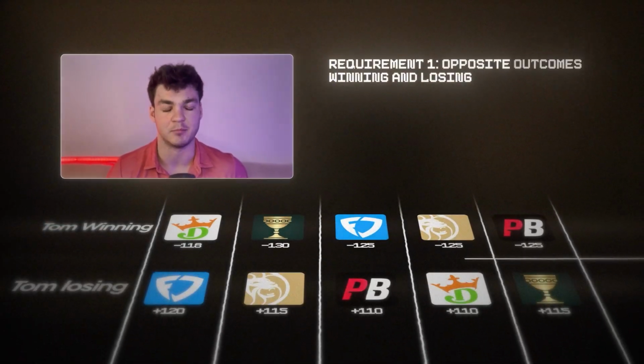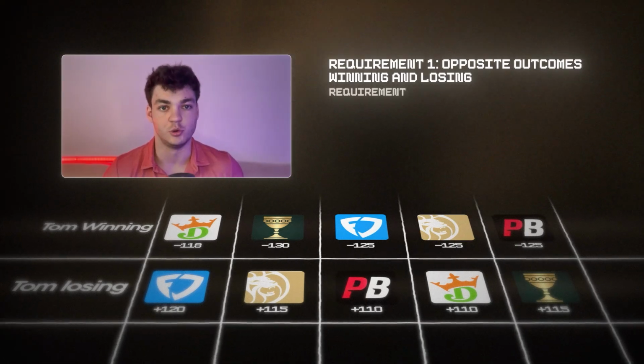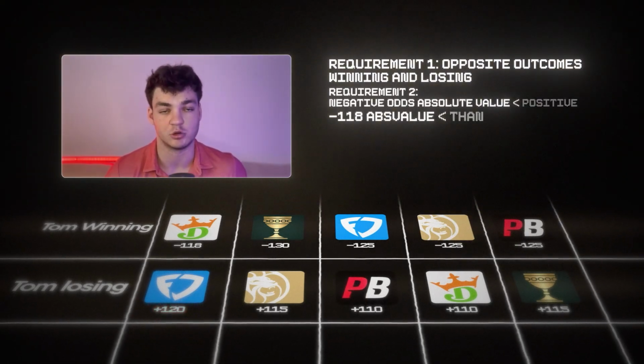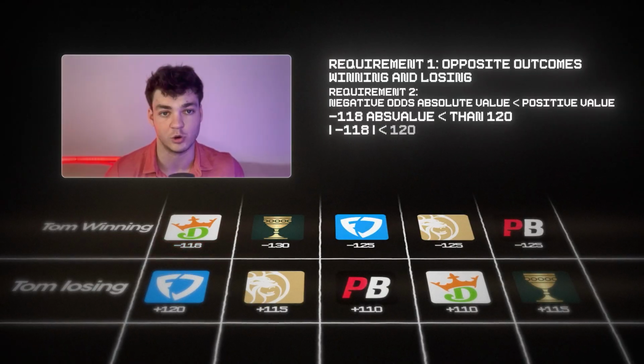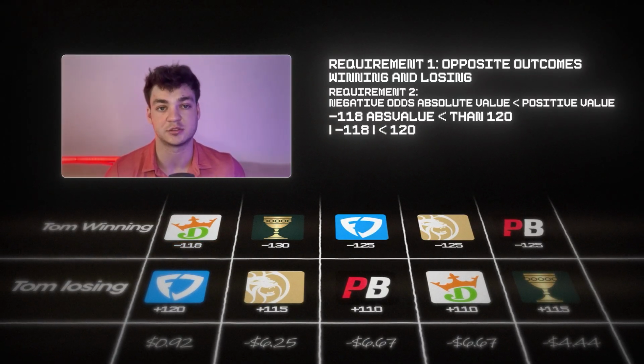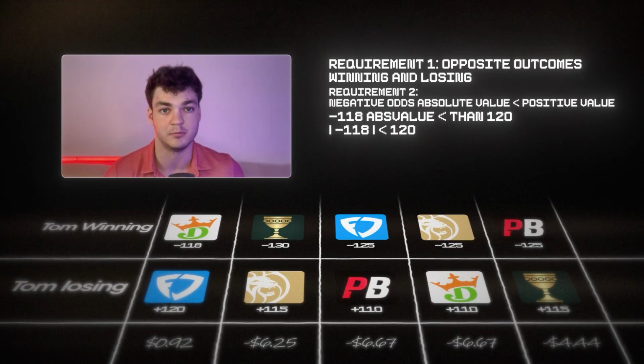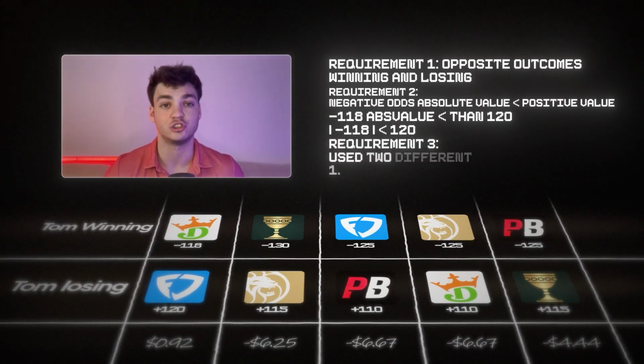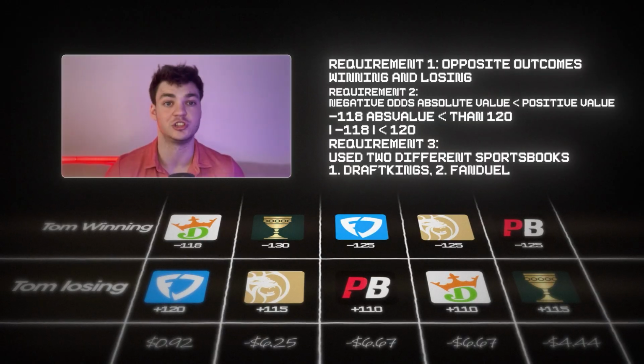Looking at the requirements, we can see they are all met. 1, we bet on Tom Brady winning and losing the game, which is opposite outcomes. 2, we bet on plus 120 odds at one sportsbook, and we bet on negative 118 odds at a different sportsbook. And remember, the negative 118's absolute value is less than 120, making this valid. 3, we bet on DraftKings and FanDuel, which is 2 different sportsbooks.